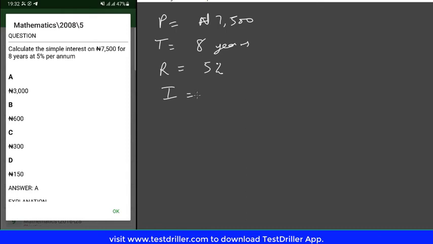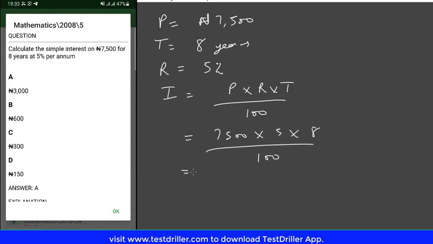So what is the simple interest? The simple interest is principal times rate times time divided by 100, which is 7,500 times 5 times 8 divided by 100. And that will give you 75 times 5 times 8, and the answer is 3,000 naira. And that gives you option A as the correct option.